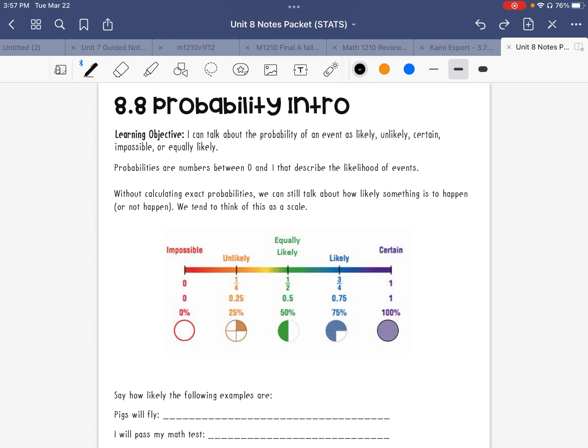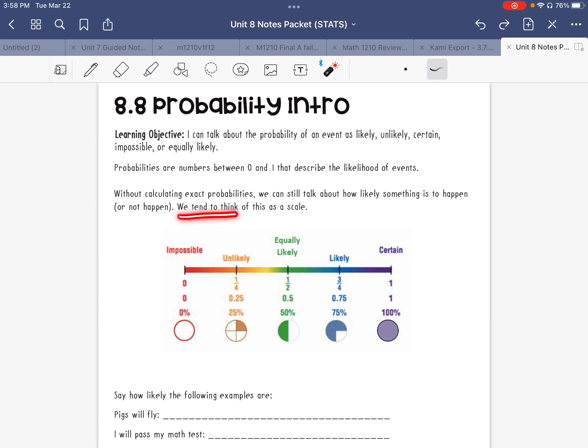8.8 Probability Intro. Learning objective. I can talk about the probability of an event as likely, unlikely, certain, impossible, or equally likely. Probabilities are numbers between 0 and 1. They describe the likelihood of events. Without calculating exact probabilities, we can still talk about how likely something is to happen or not happen.